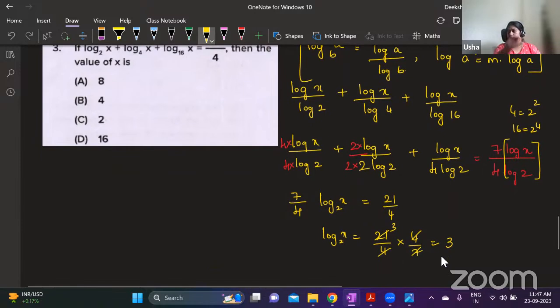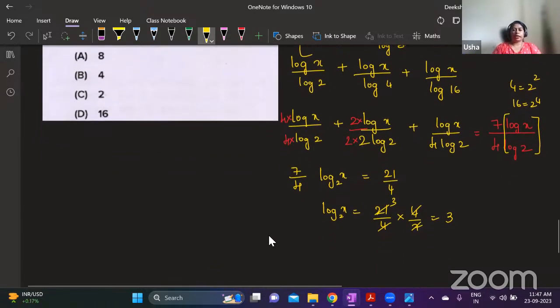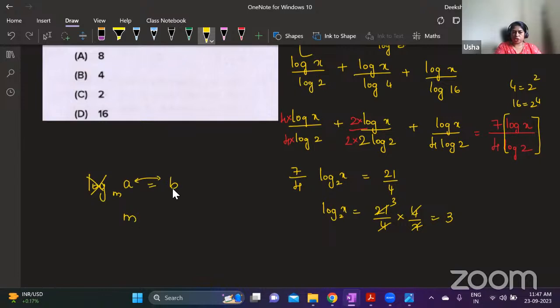How to rewrite it in index form? This also I have explained in the video, that is the first statement I have explained. If you have log of a to the base m is equal to b, to rewrite it in index form, ignore log, make this base as the actual base. These two numbers you interchange. So b comes here, a goes here. This is how you write.